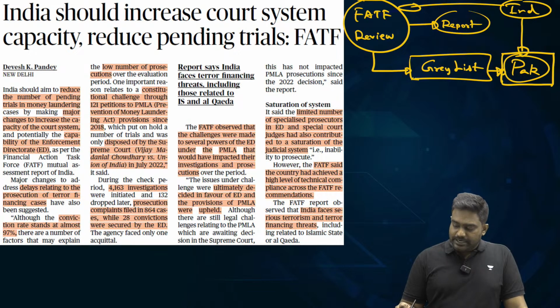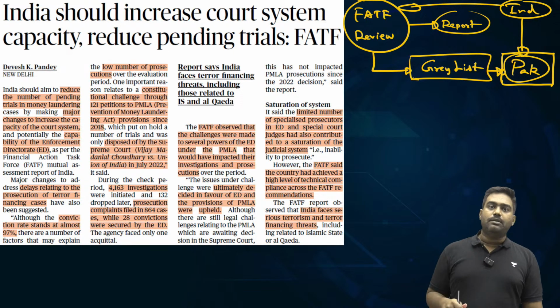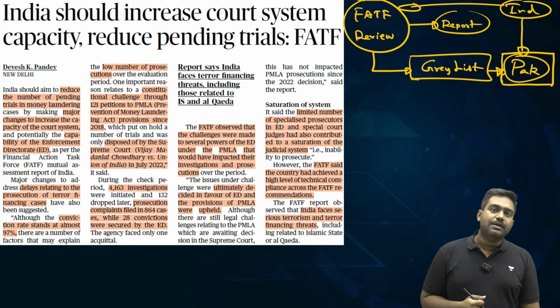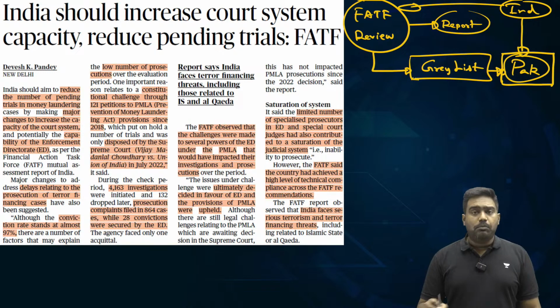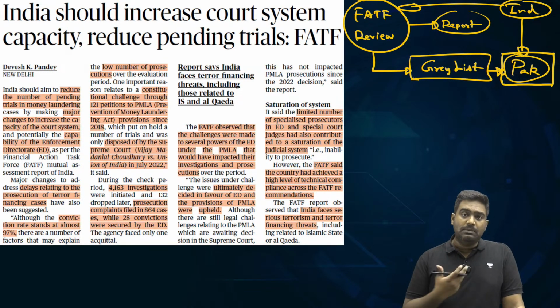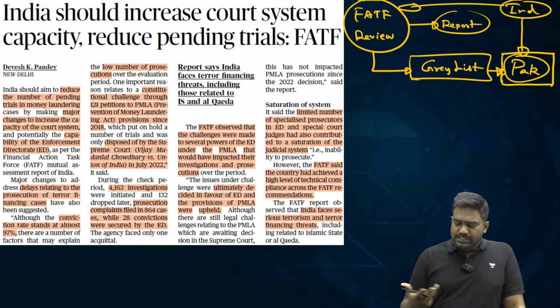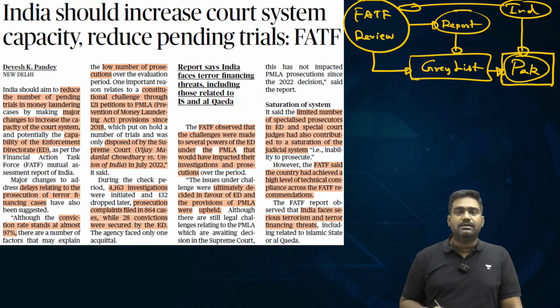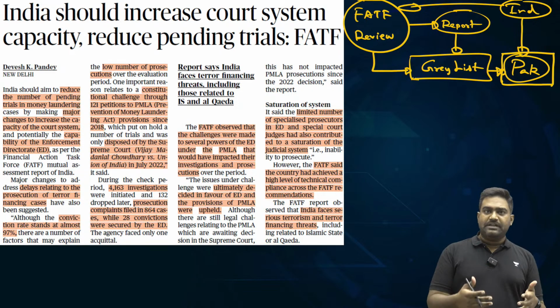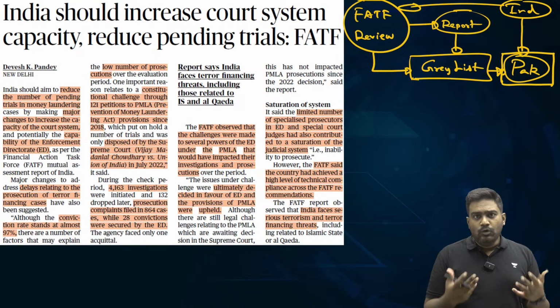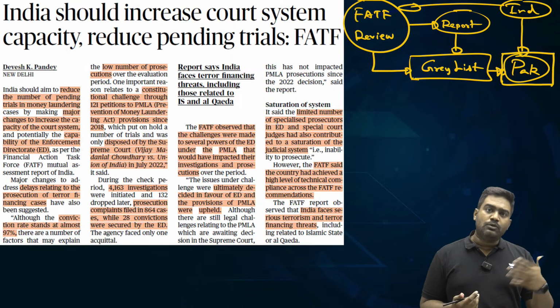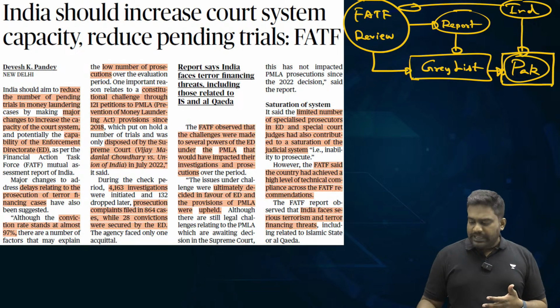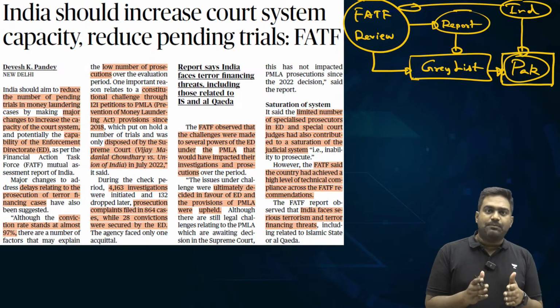And when you're grey listed, it can have an impact. It will hurt the image of your economy. Investors will hesitate to invest in the country. Right? Your trade could be affected. Your ability to borrow loans and funds from global markets, global institutions could be affected. World Bank, Asian Development Bank, IMF, they'll hesitate to give loans to such countries which are grey listed, which means they are not following the banking standards, the basic standards needed in the financial banking system. Essentially, there are loopholes which allow money laundering to happen, allow terrorist financing to happen. So grey listing is like a notice to that country to improve their performance.